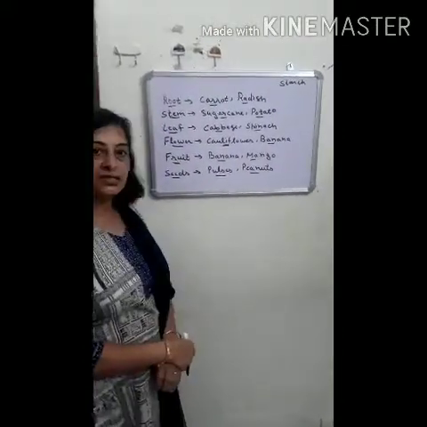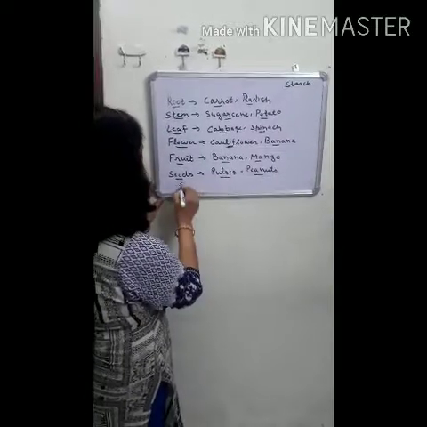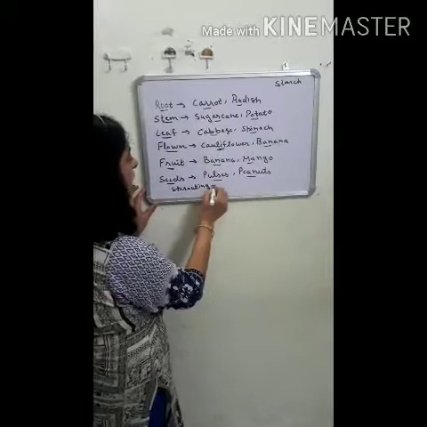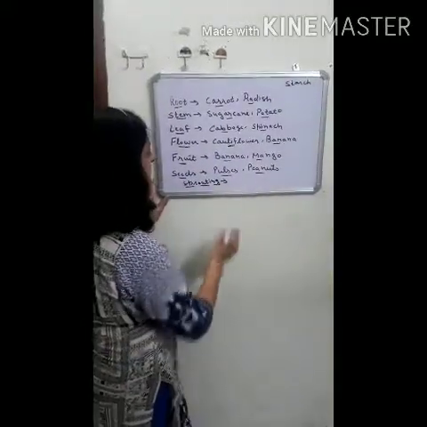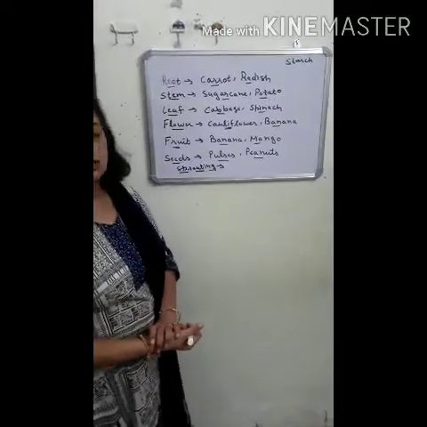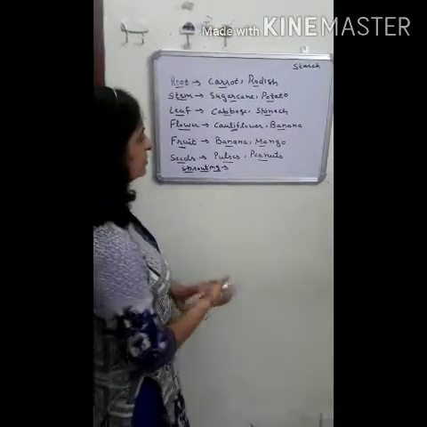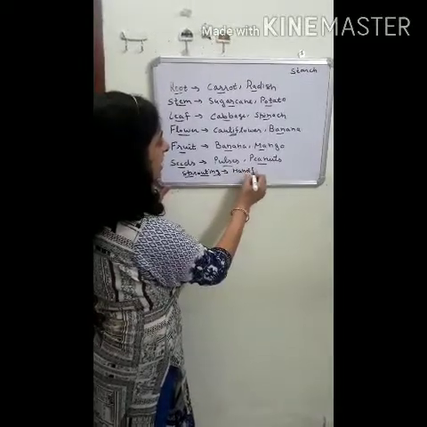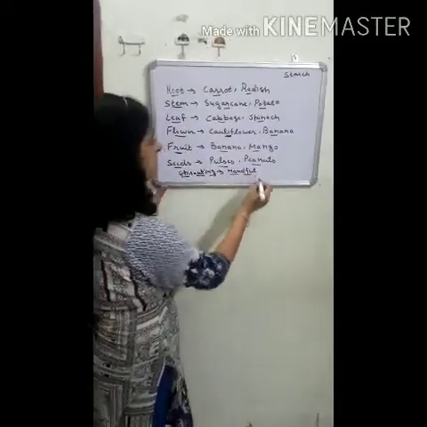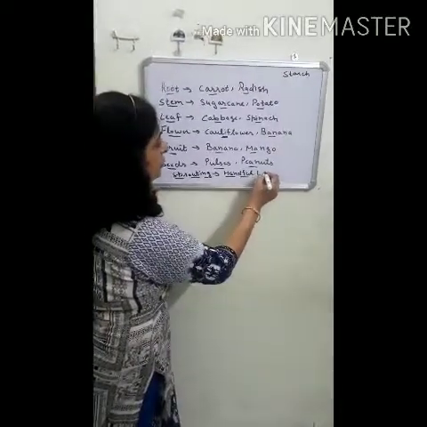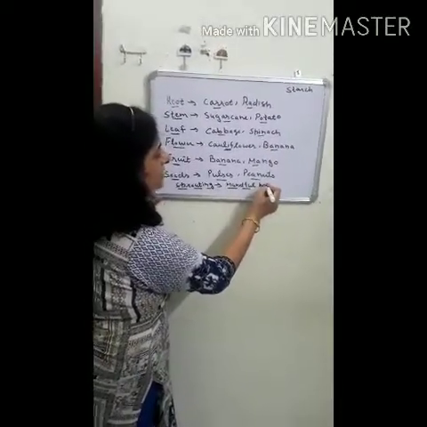Now we will discuss the process of sprouting of seeds. How can we do the process of sprouting of seeds? This is a very simple process. We can easily do it at our home. For this process we need a handful of moong dal. So first of all, simply take a handful of moong dal and soak it in water overnight.